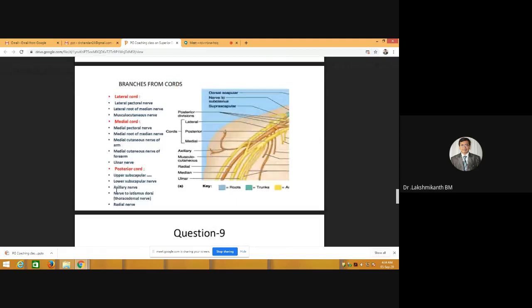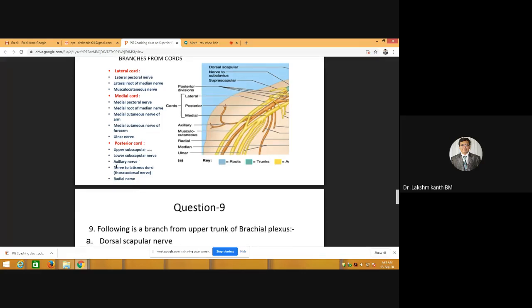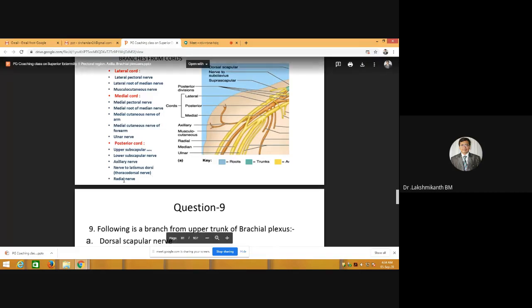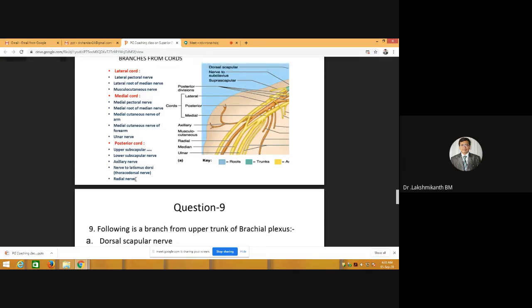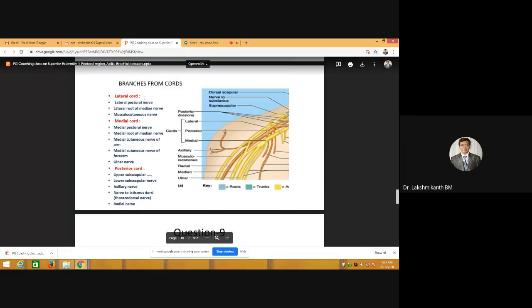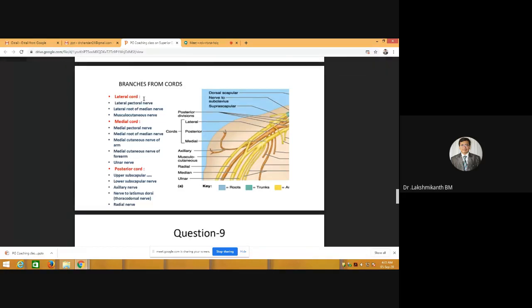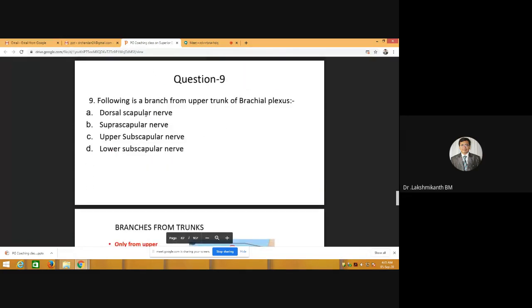Okay, fine. Next, coming to STAR, A for axillary. What is the root value of axillary? C5, C6. So upper subscapular, lower subscapular and axillary will have the root value C5, C6. If you take the nerve to latissimus dorsi or thoracodorsal, C6, C7, C8. Radial nerve will have right from C5 to T1. So that's how we can remember the root values. If you take medial cord, C8 and T1. If you take lateral cord, C5, C6, C7. Understood? Okay. Shall we go further? Okay. So can you answer this question?